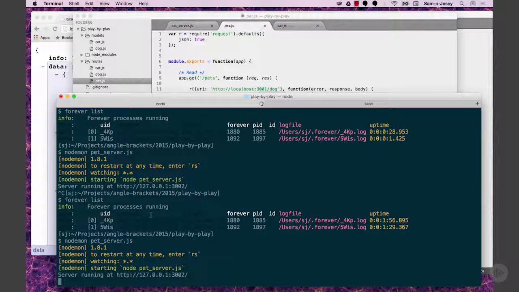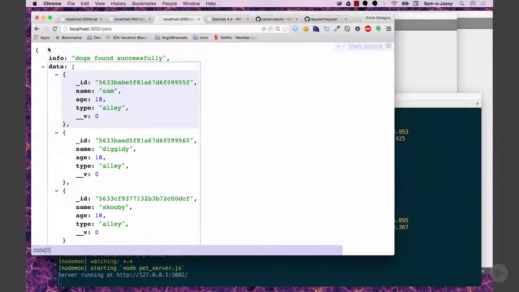And what I did was I came in through my web browser and I hit my pet server, and that sent a request to my dog server. And I got that request back and then sent it back to the user. So when I hit just /pets, I'm only getting dogs? Right now you're only getting dogs. Okay. What if I want cats too?